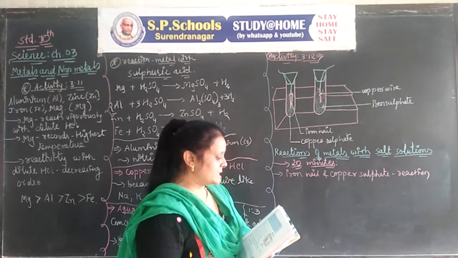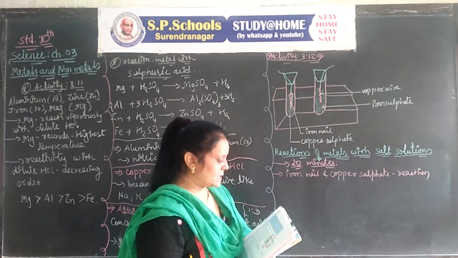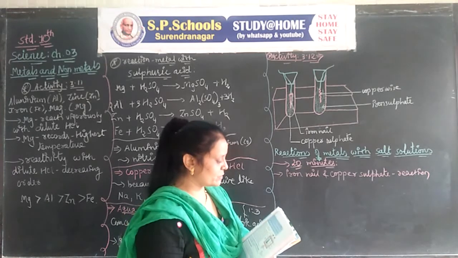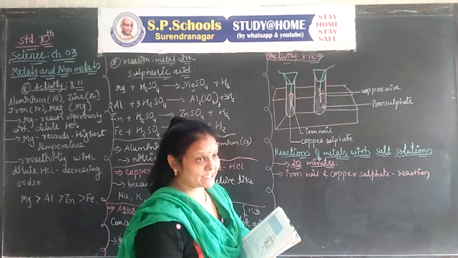On what basis can you say that a reaction has actually taken place?